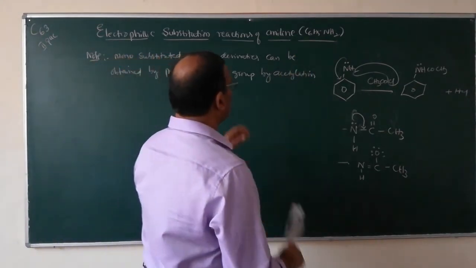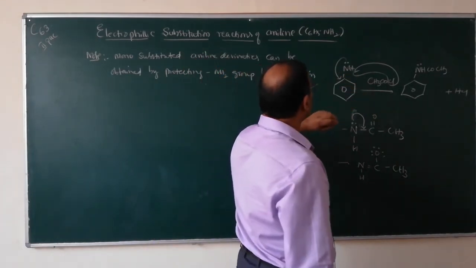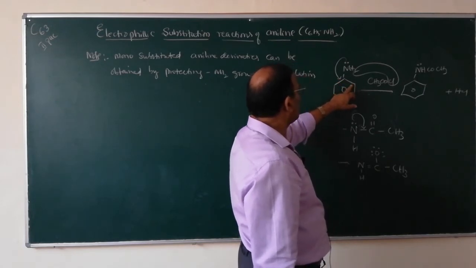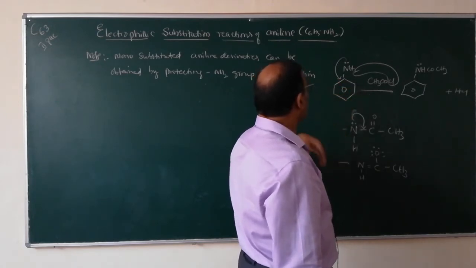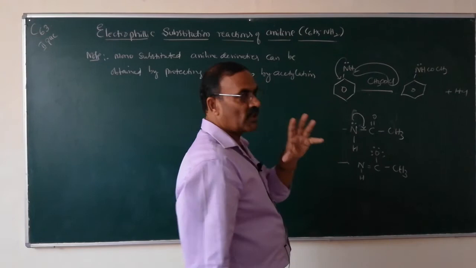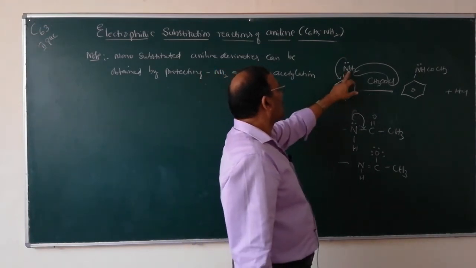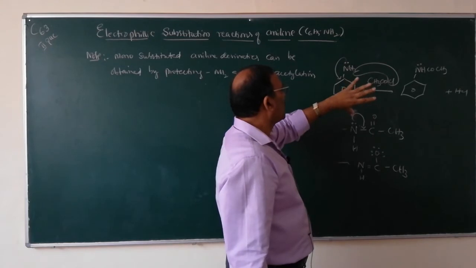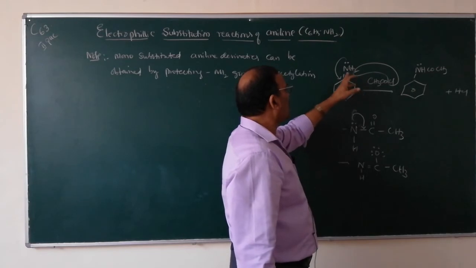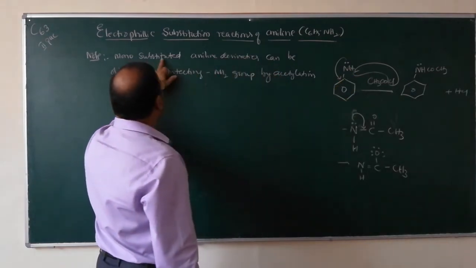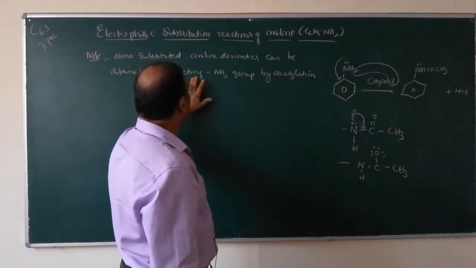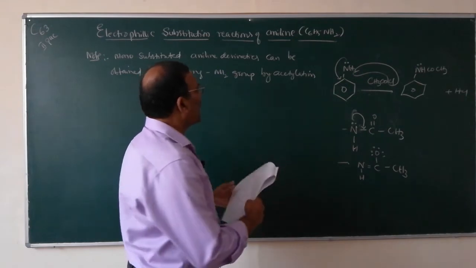If this NH2 group is active, it increases the electron density at the ortho and para positions. So if you want a mono substituted derivative, a single derivative, what should we do with this NH2 group? We should deactivate it by protecting this NH2 group. How to protect this NH2 group? Mono substituted aniline derivatives can be obtained by protecting the NH2 group by acetylation.